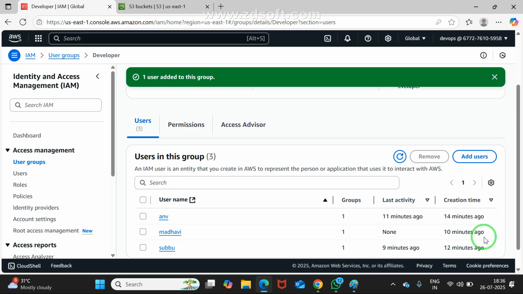Subbu, you got it right? This is very simple, yes or no? Yes, sir, I got it. Good to go. Now, till now, very well about the user concept, very well about the group concept. Shall I move on to the role concept? Yes, good. First, we may understand the real purpose of role. Without role also, we can do such activities. What is the difference? We may be able to see.